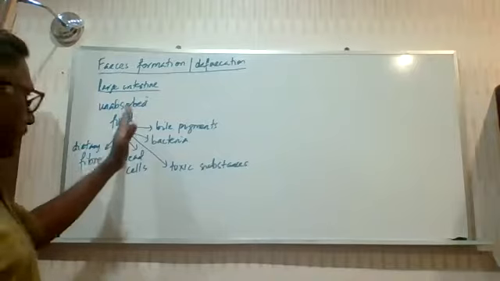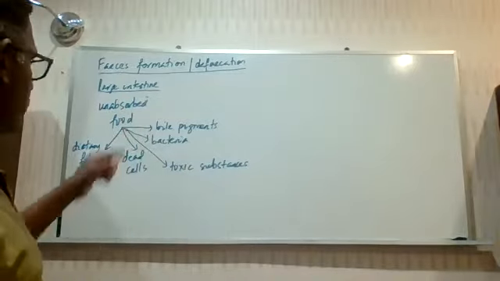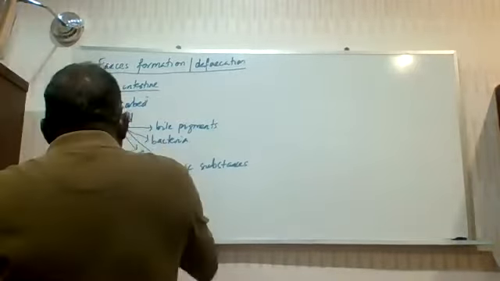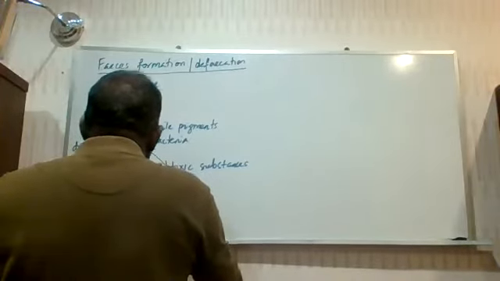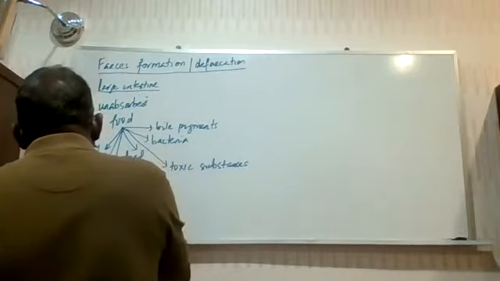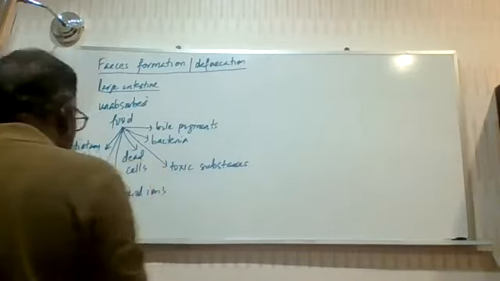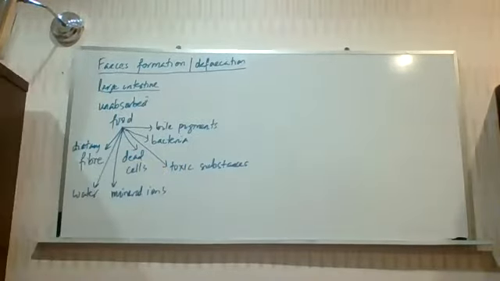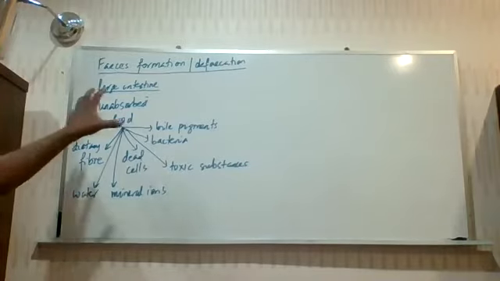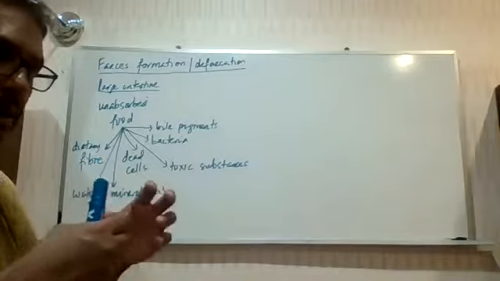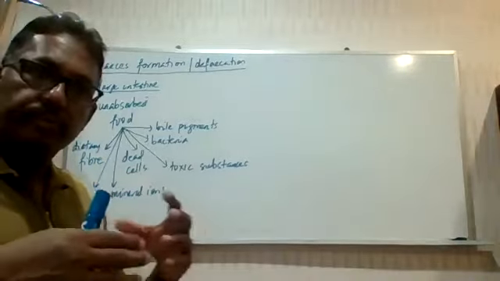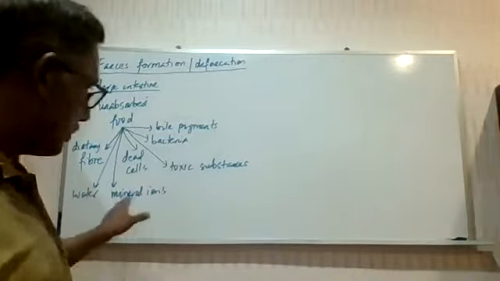Besides this, you also have mineral ions and water. These are the unabsorbed water and mineral ions, like excess. It's not that they will not be absorbed, it's just that they are present. So at the initial part, it is still in a liquid form.